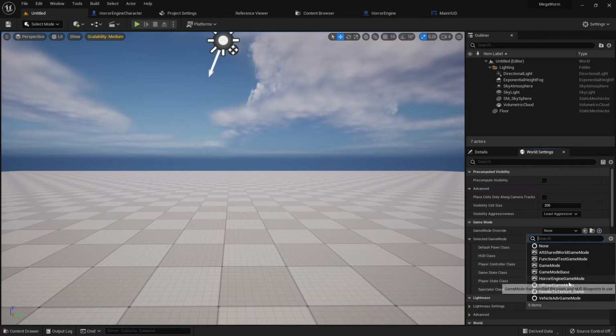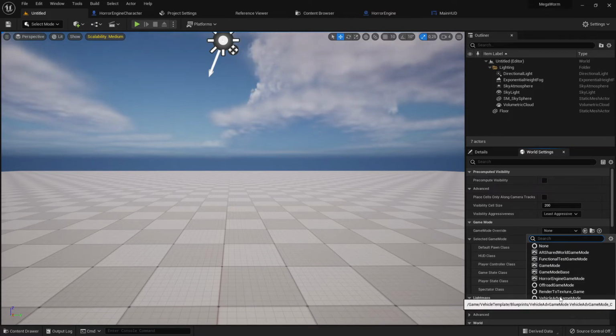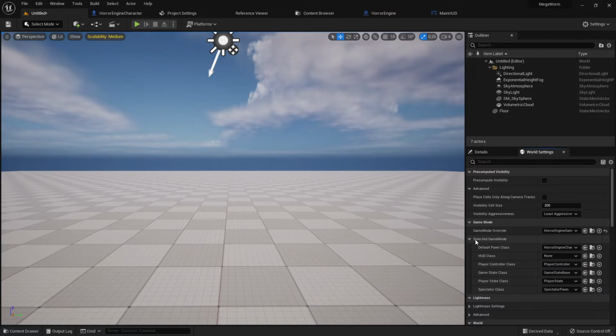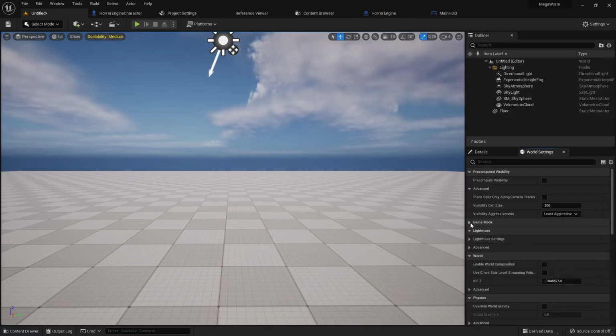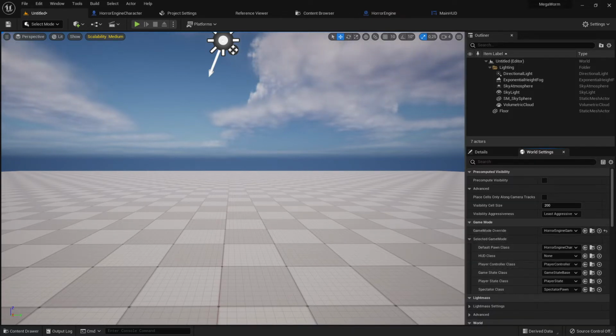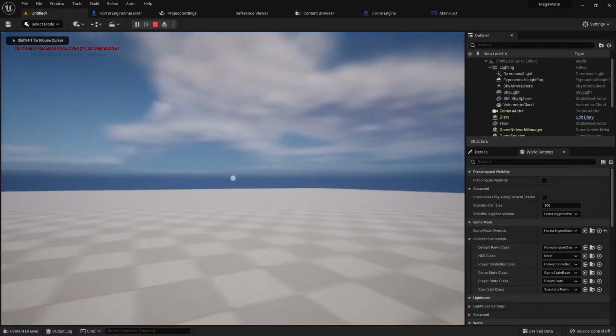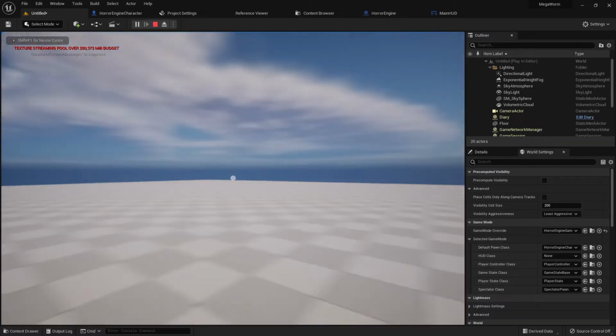I go here to game mode, horror engine. Where is it? I'm blind again, like all the time. There it is. I'm blind. So here we have the game mode horror engine, and the game mode horror engine has some setups, which means if I start now, I already use the horror engine walk step and all this kind of stuff.